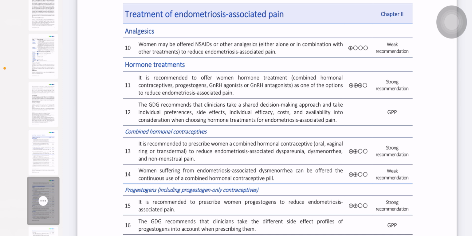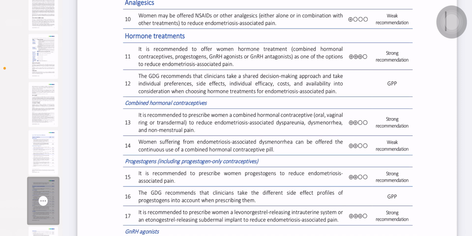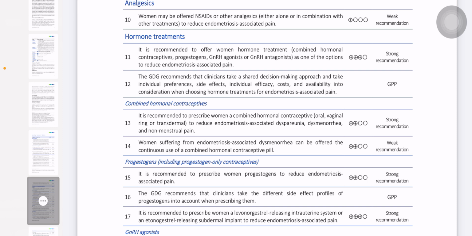But for hormonal treatment, you have to give it continuously. When we give it as contraception, the patient has withdrawal bleeding, has to wait for 7 days of hormone free interval, and then the menses come, and then she can start the pills again. But in this case, you have to give the medication continuously, up to a maximum of 6 months, so as to give the full effect of the drug.